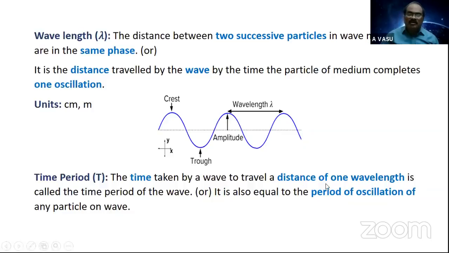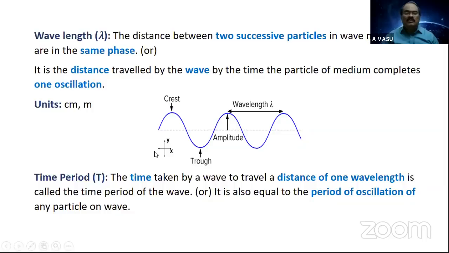But why am I taking all these parameters in terms of wavelength and wave? Because we defined them by taking the vibrating particle into consideration. Now, in some more detail, by taking the wave motion into consideration, we are trying to define it in a different mode. It is the time taken. Let me revise it again. The time taken by the wave to travel a distance of one wavelength is called the time period of the wave.